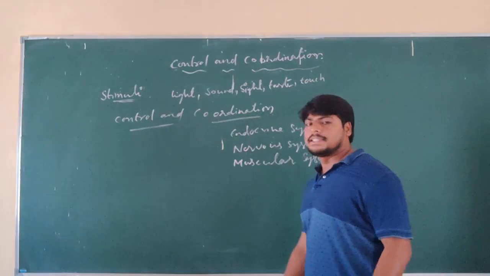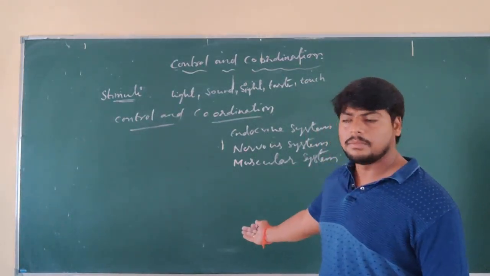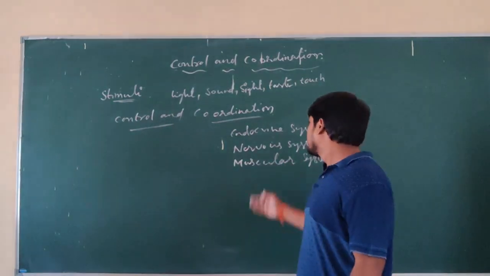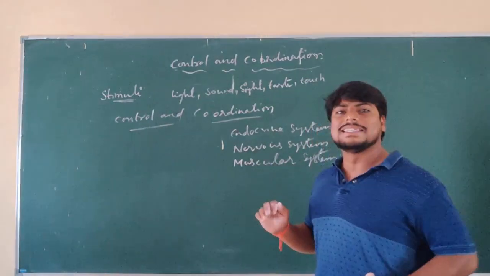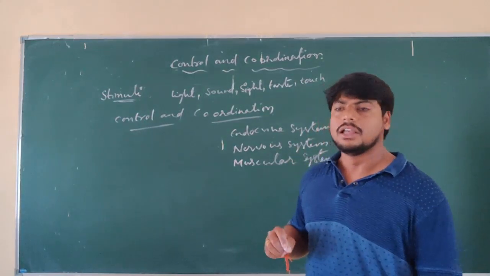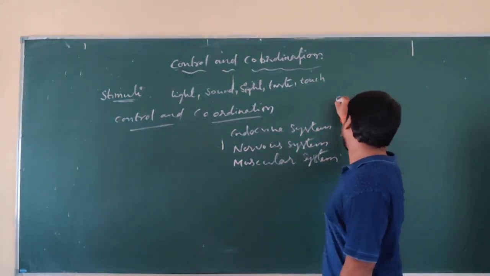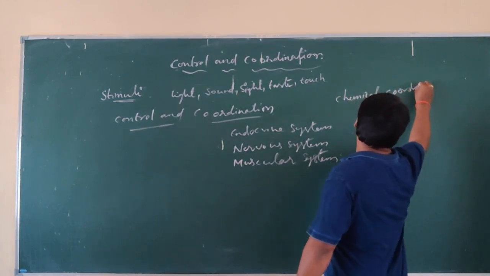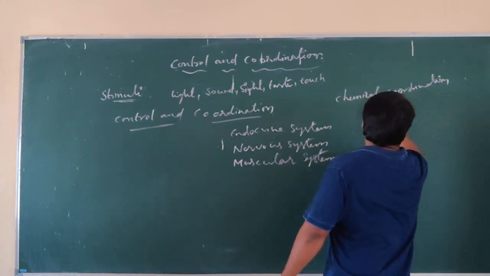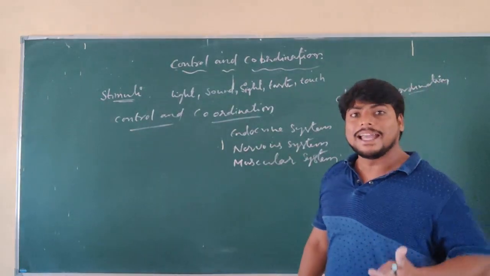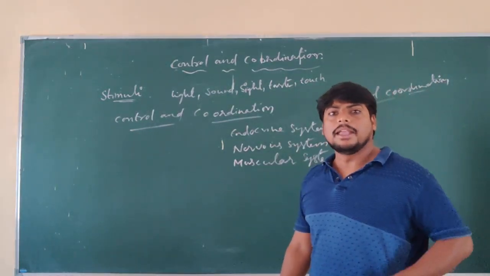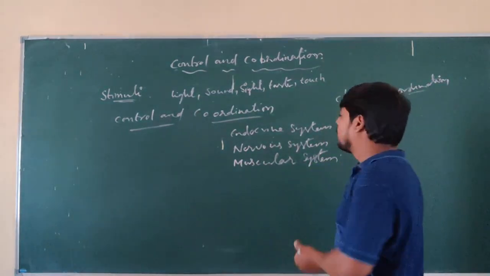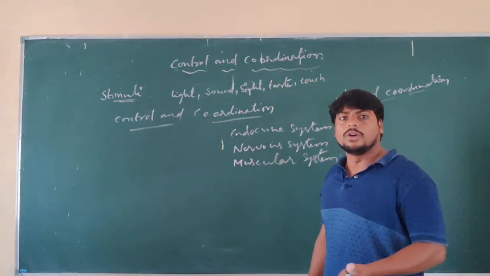See, in plants there is no nervous system and no muscular system, but they possess chemical coordination. This chemical coordination occurs in plants, which is totally different from animals.